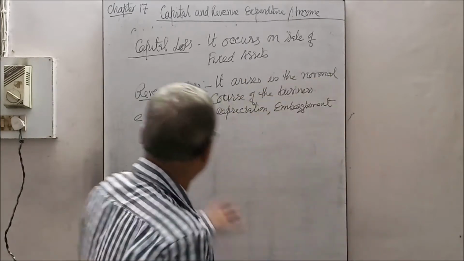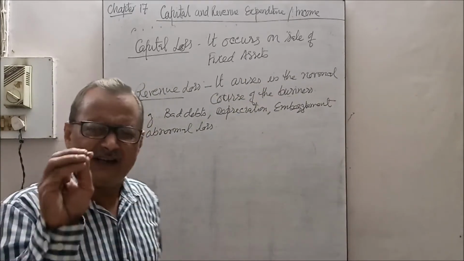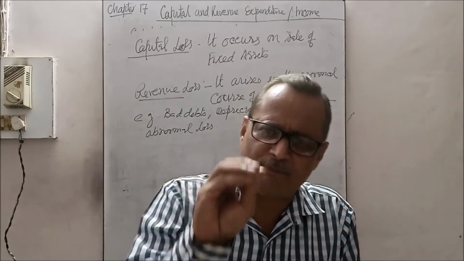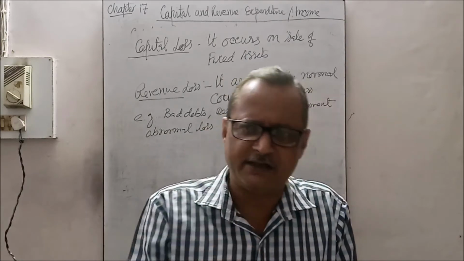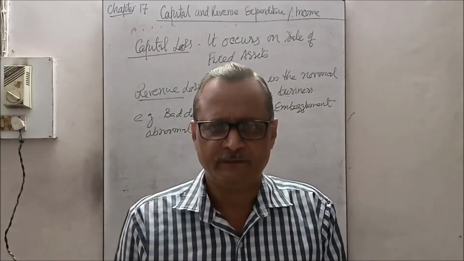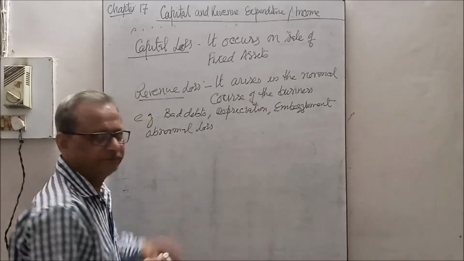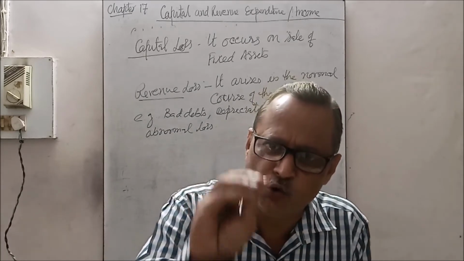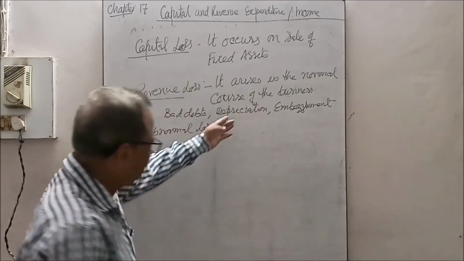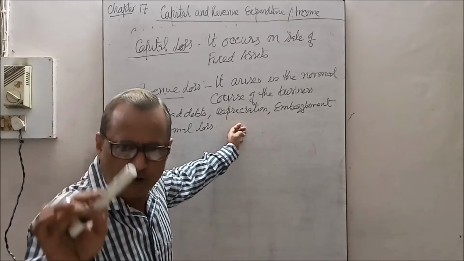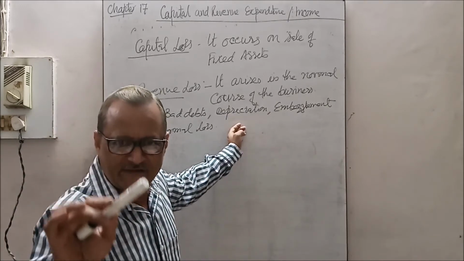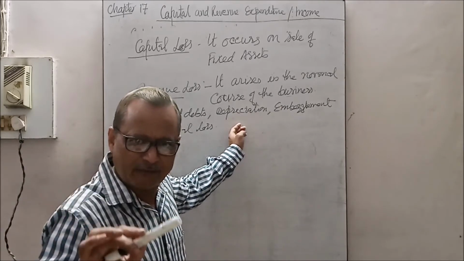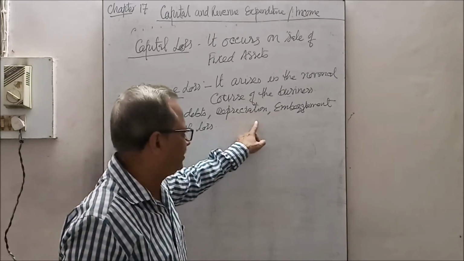Now, revenue loss generally arises in the regular, recurring, normal course of business, such as bad debts. Bad debt means any debtor has failed to pay the dues or debts. Depreciation: when the value of assets reduces with the passage of time, that is called depreciation.